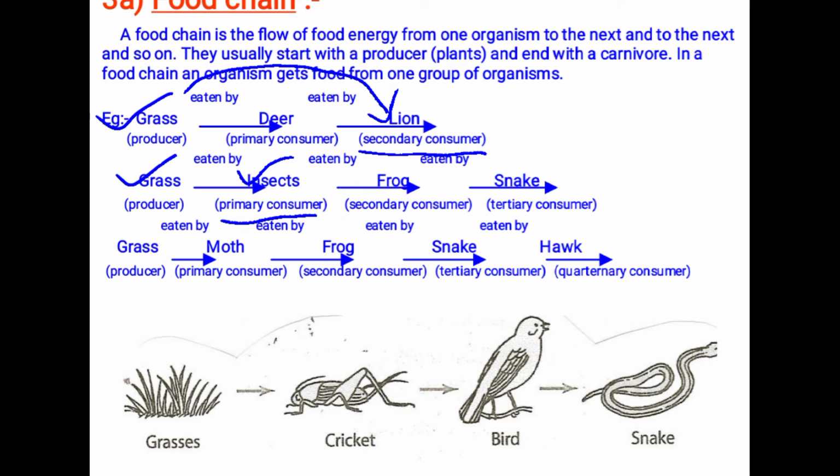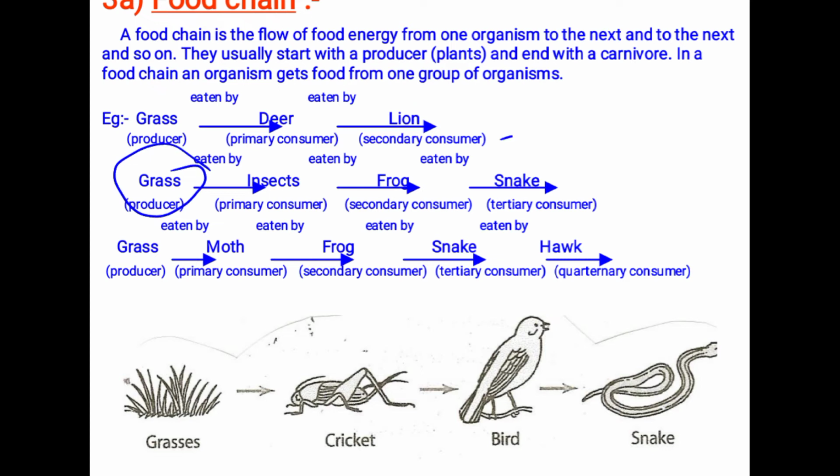Insect is eaten by a frog. So in the view of grass, frog is the second organism, so it is a secondary consumer. Next, frog is eaten by snake. According to the grass, the snake is the third organism, so it is a tertiary consumer. Like this, the flow of food energy from one organism to another organism is called a food chain.